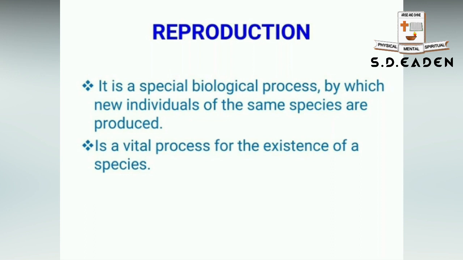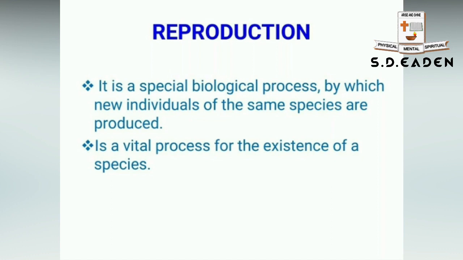Why is it called vital? Only if new species arise will evolution occur in this universe. Moreover, reproduction in plants is very vital because other organisms existing in this universe directly or indirectly depend on plants. So reproduction of plants is a very vital process for life to exist on earth.